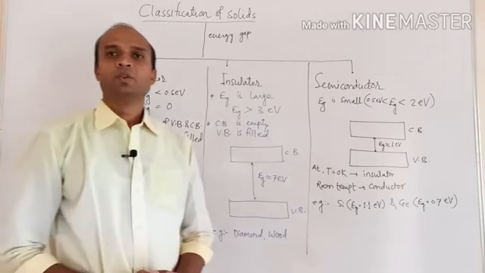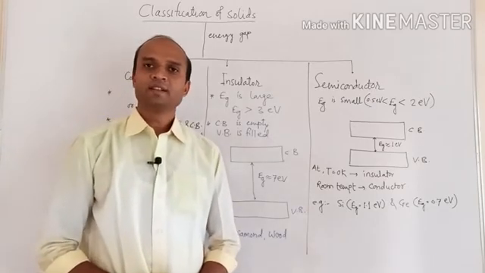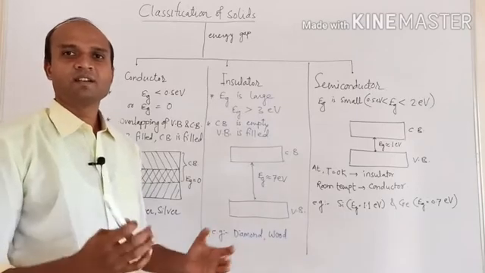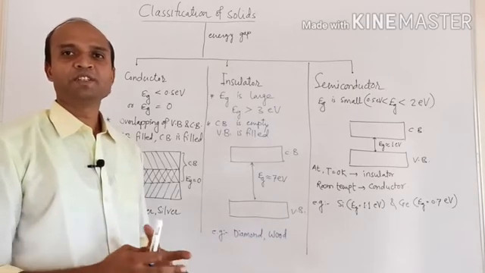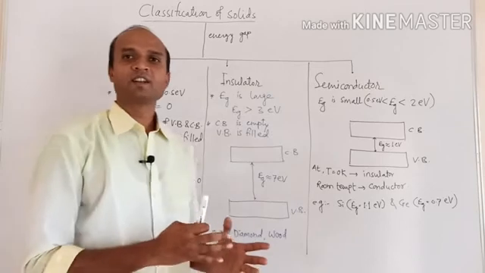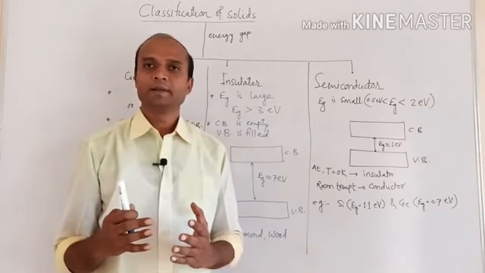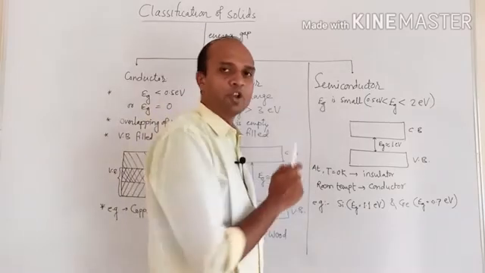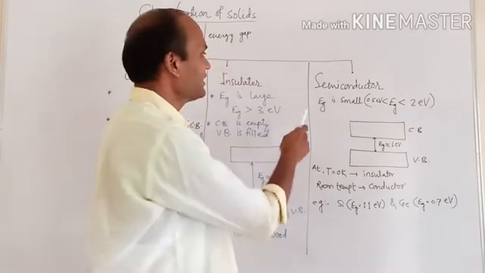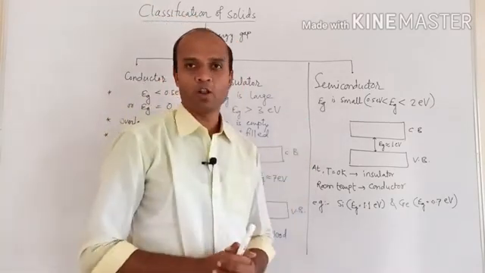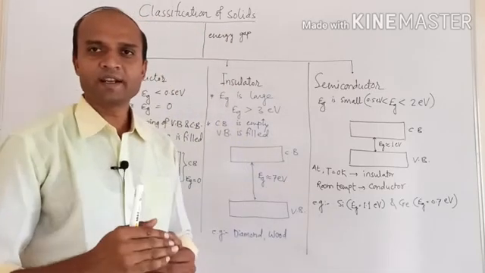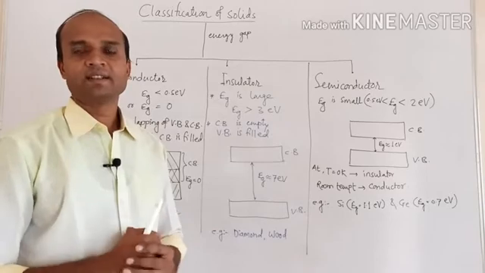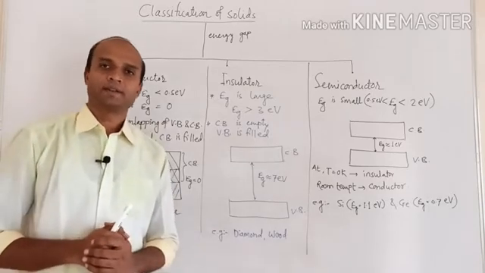And now the third one, that is the semiconductor. Semiconductor means its energy gap is intermediate between that of a conductor and an insulator. So semiconductors are the solids in which the energy gap is small. Small means it is greater than the conductor, but less than the insulators.